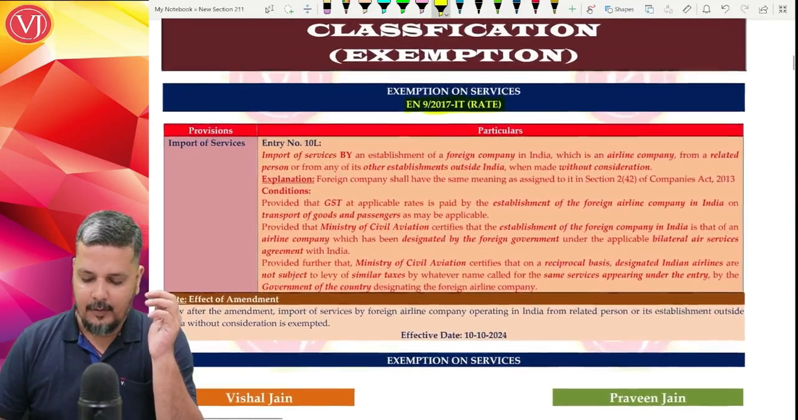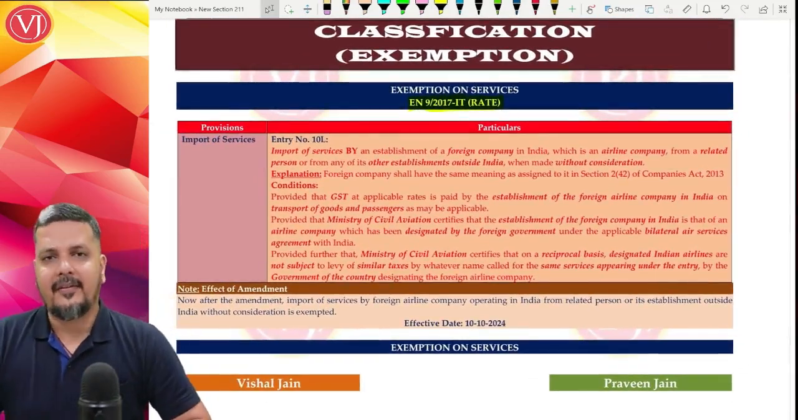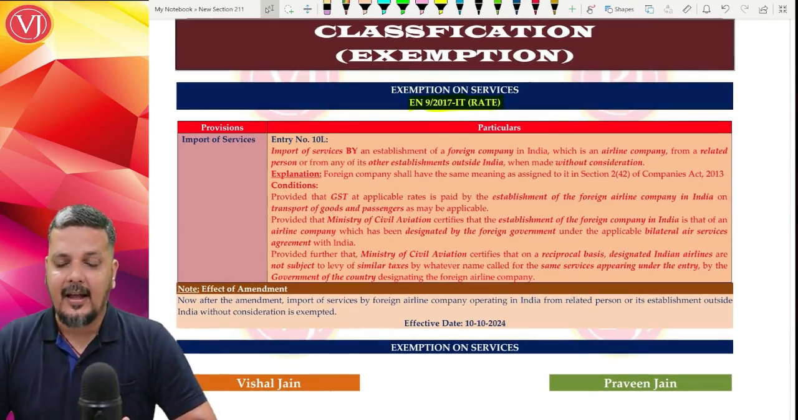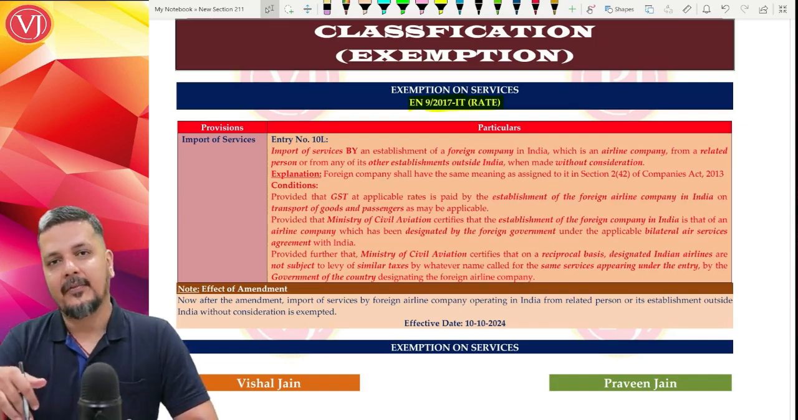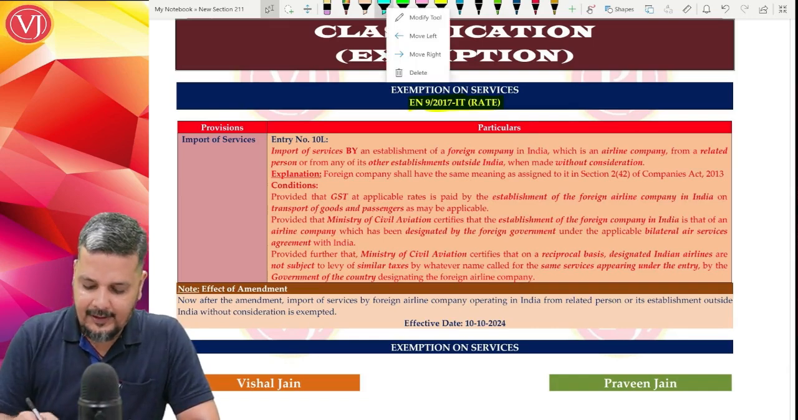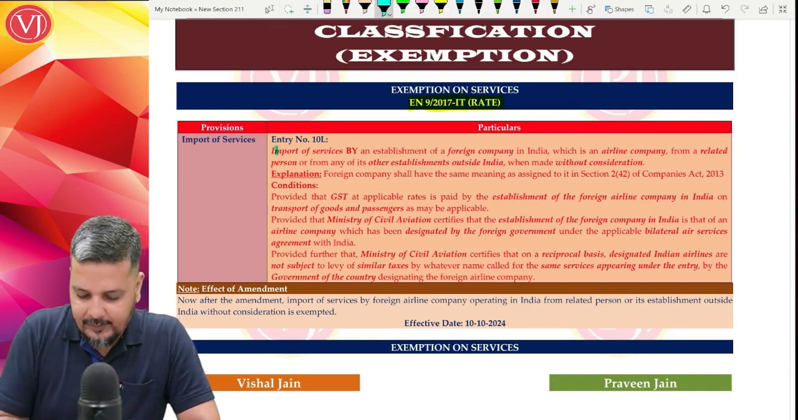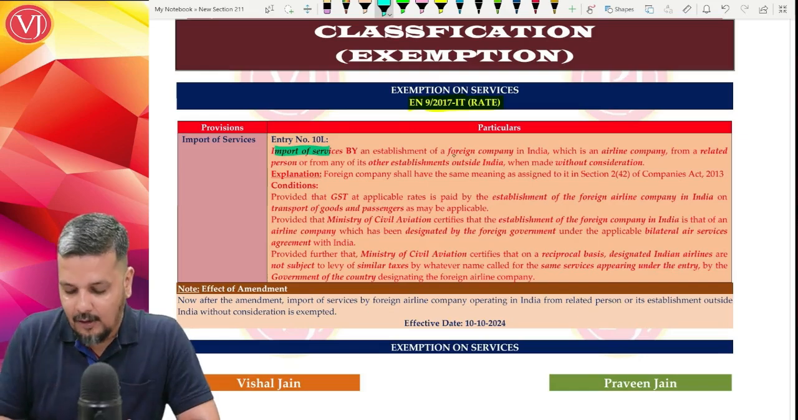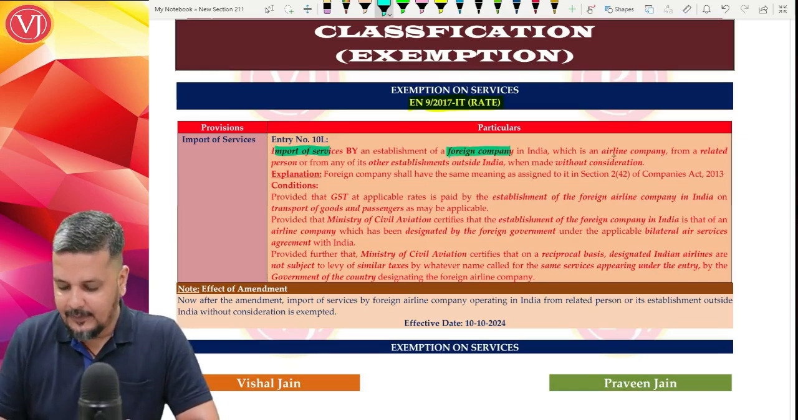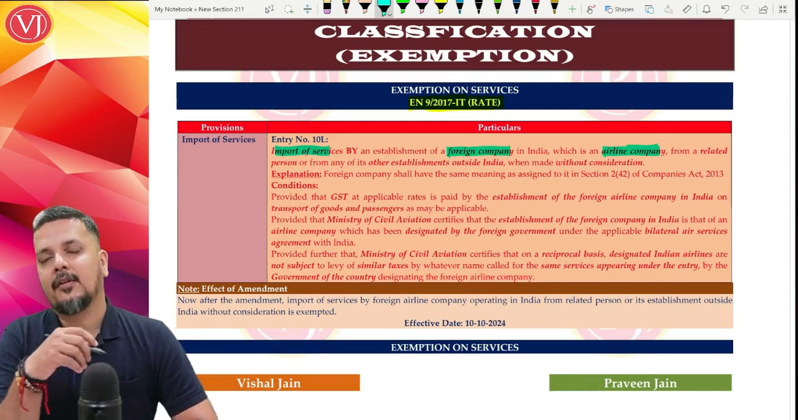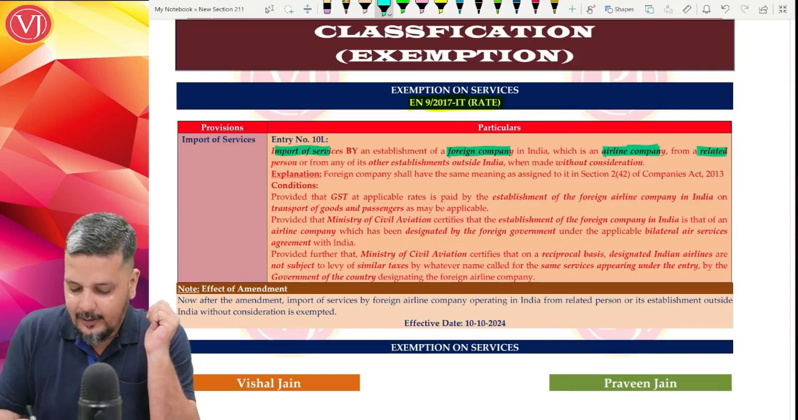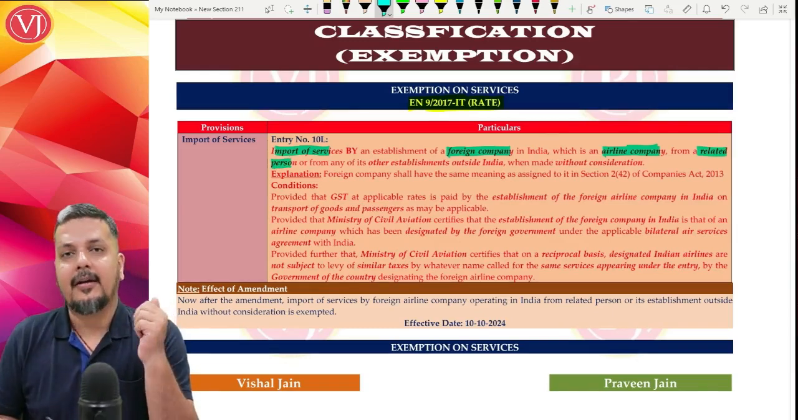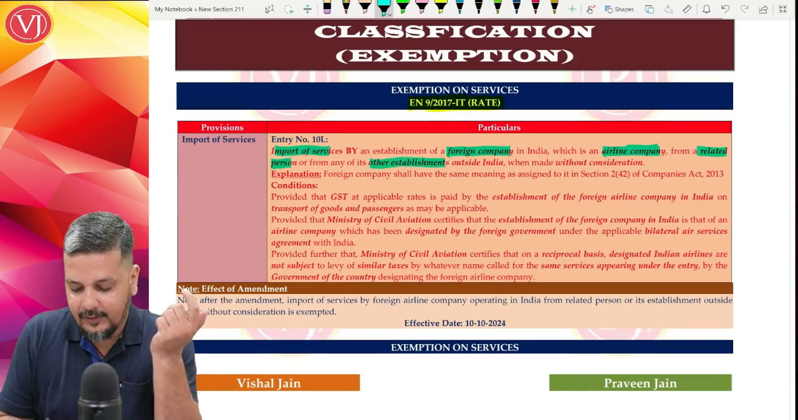Now talking about the first amendment or first new entry which is there in your notification number 9 bar 2017 IT rate, which deals with importation of services, is the new entry 10L. It talks about a situation where there is importation of services by an establishment of a foreign company, not any foreign company, a foreign airline company. So import is by an establishment of a foreign airline company. Either it is from a related person or it is from an establishment that is its branch office outside India.